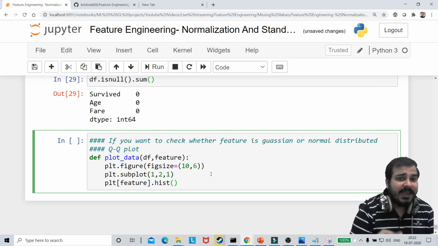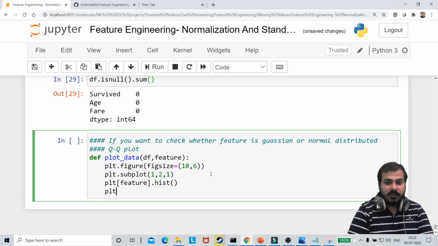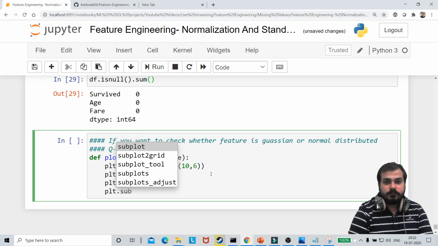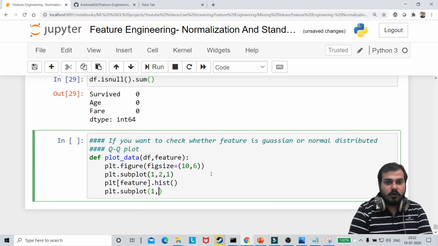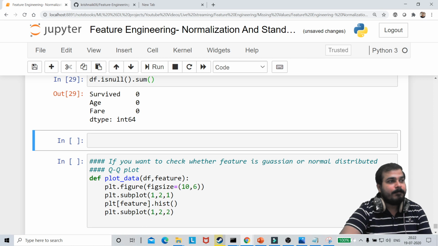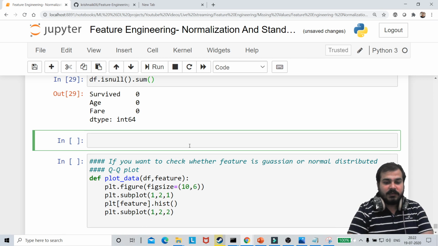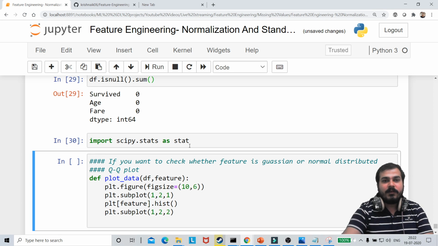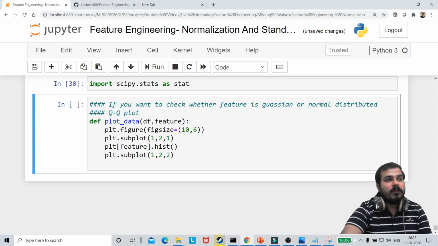Now in the second diagram, I will try to plot something else. So plt dot subplot. Now this will be my first row, second column, second index, right? Before this guys, if you really want to apply a QQ plot, there is a library which you need to import. I will be importing scipy. Okay, it is basically a SciPy library. So I'll say import scipy dot stats as stat.